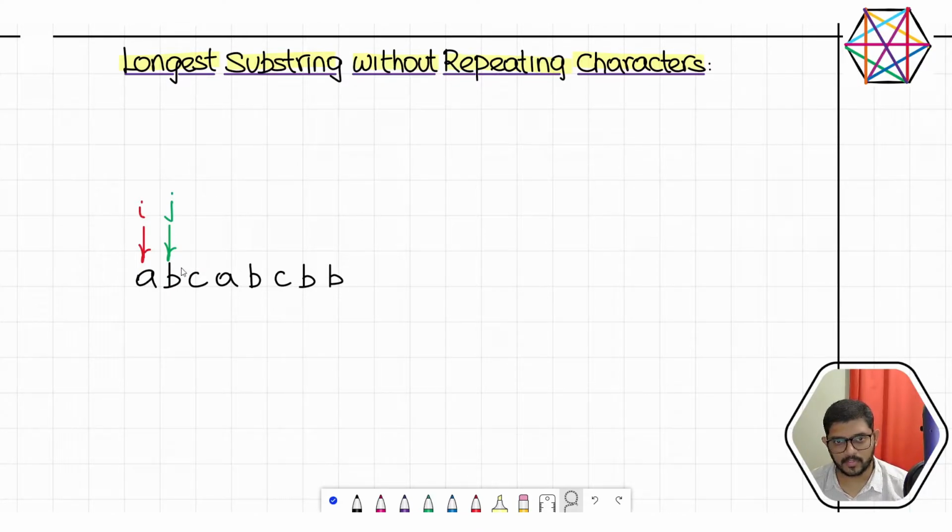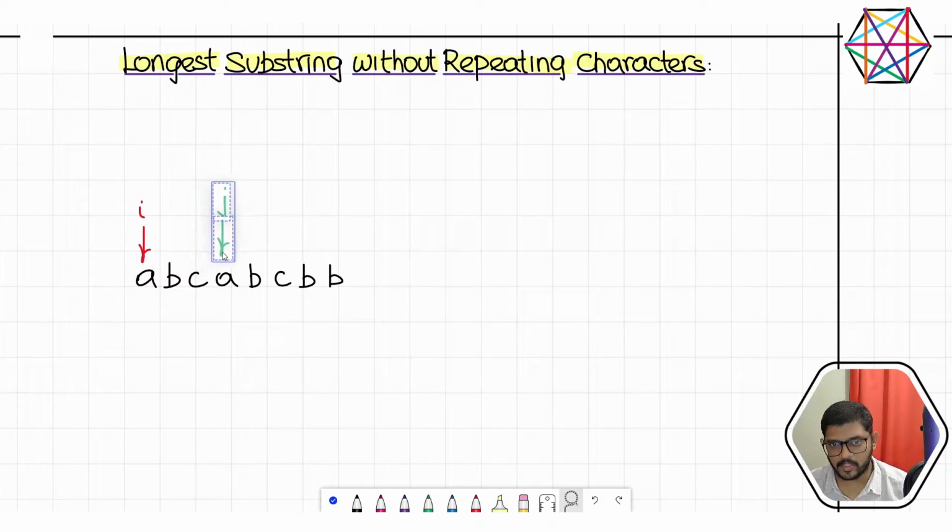So J is here now. I is at 0, J is at 1. What is this substring, AB? Is there any repeating character? No. What is its length? 2. Let's note it. Then again, increment J. Don't do anything about I. Increment J. What is this substring, ABC? What is its length? 3. So let's note it down. Now we are going to replace our maximum length with 3. So J is here.